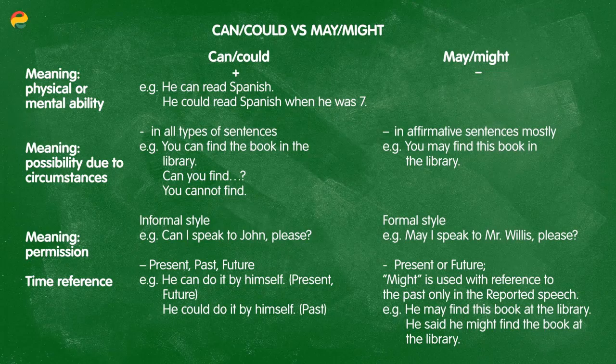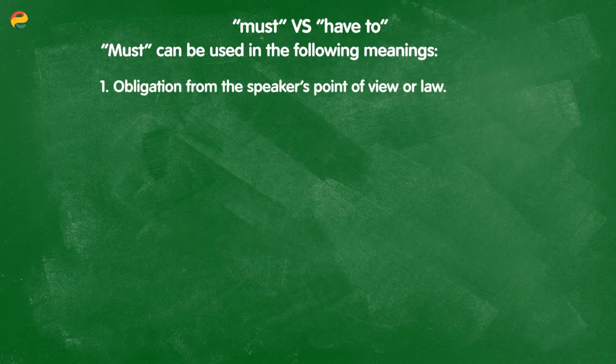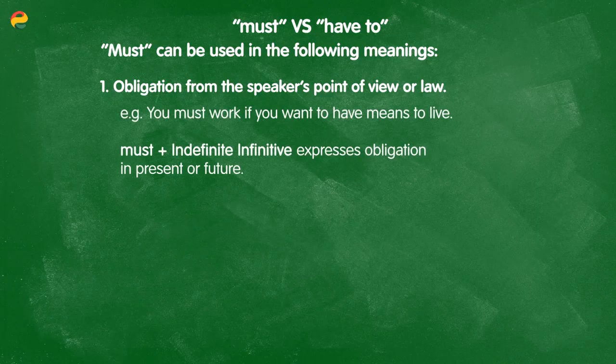The next pair of modal verbs that we need to talk about today are must and have to. And let's start with must. Must can be used with the following meanings. First, to express obligation from the speaker's point of view or by laws, rules, or regulations. Like in the example, you must work if you want to have means to live. Here, must, followed by the indefinite infinitive, expresses obligation in the present or future.